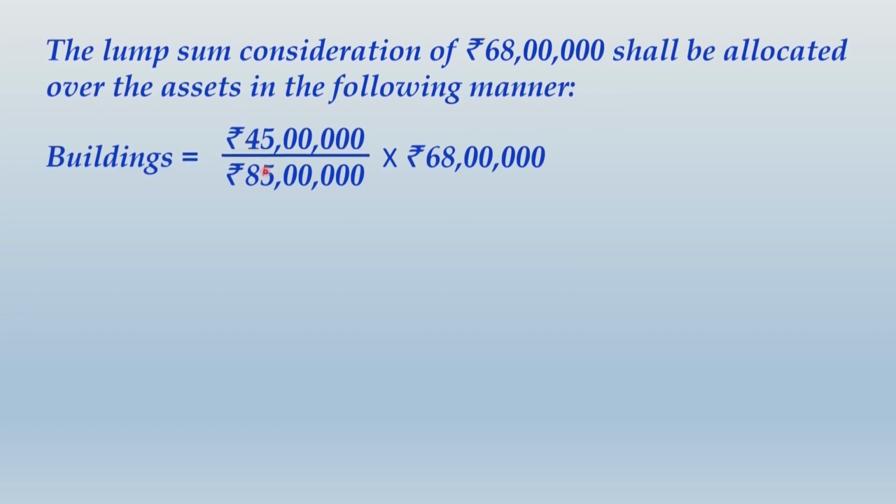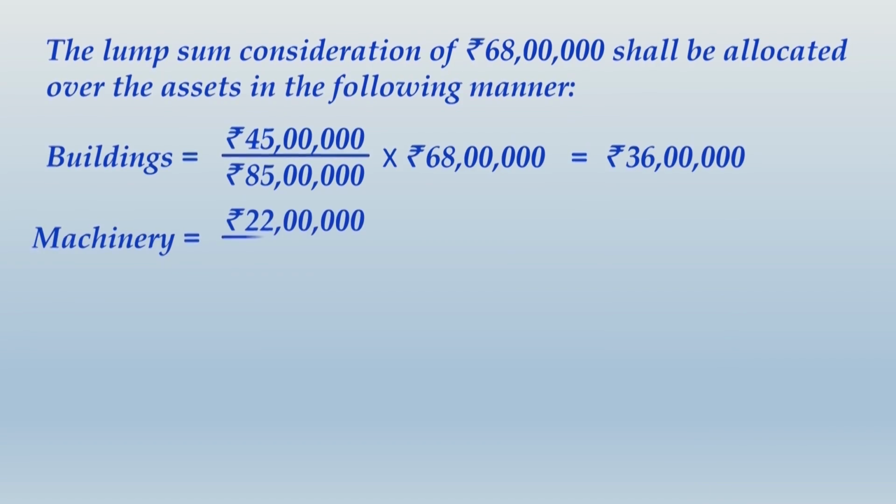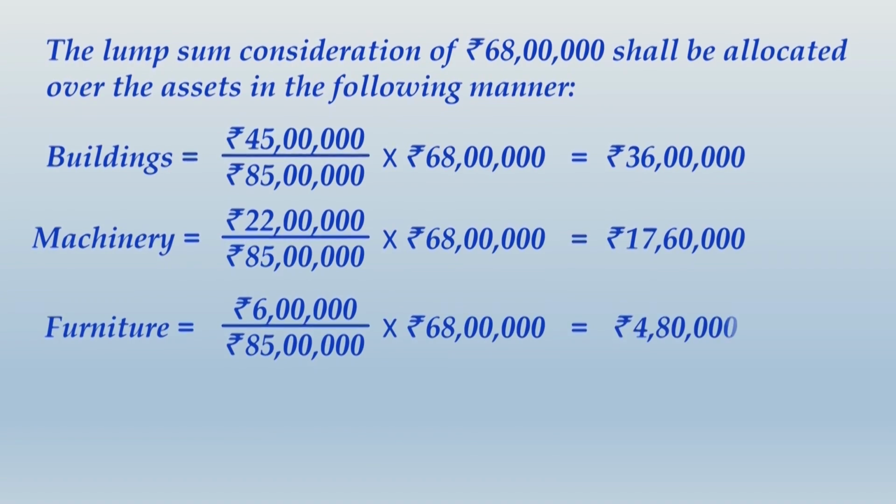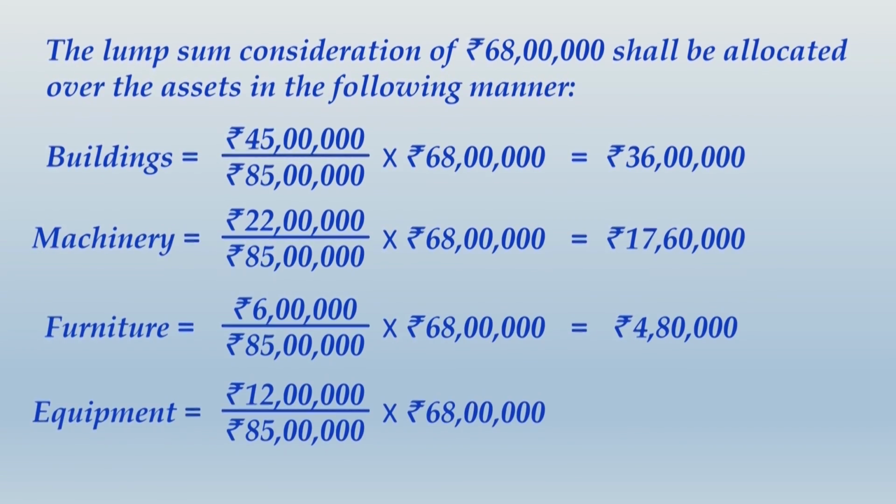So individual fair value divided by total fair value into the amount of consideration will give you the amount of consideration that will be allocated towards building. So for the acquirer, the measurement of this asset, building, will be made at rupees 36 lakhs. Similarly, you will make calculations for other assets, in the exact same way for each of the assets. Basically, we are allocating the overall consideration of rupees 68 lakhs over these 4 assets in the ratio of their relative fair values, which were 45 lakhs, 22 lakhs, 6 lakhs and 12 lakhs.